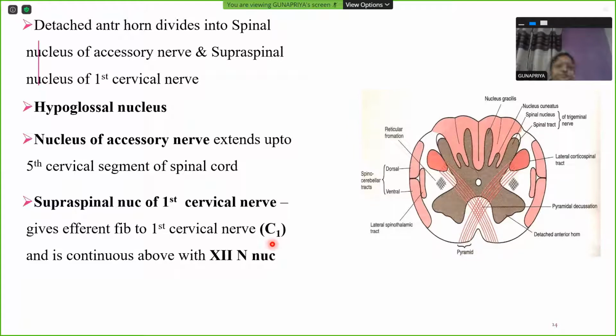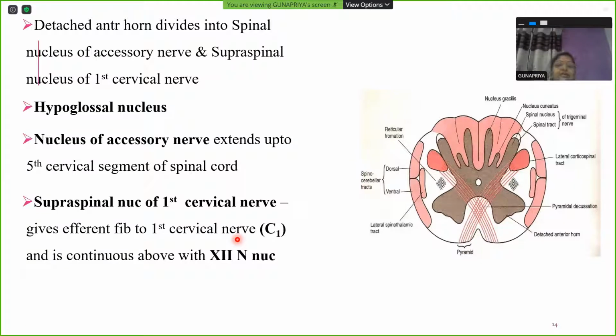You can go back and refer to your head and neck textbook. C1 fiber will supply two strap muscles, geniohyoid and thyrohyoid, directly, not from the loop, it is directly from C1 fibers. And that's why this friendship, this thick friendship is not only here outside the cranial cavity, it is starting from the site of origin.